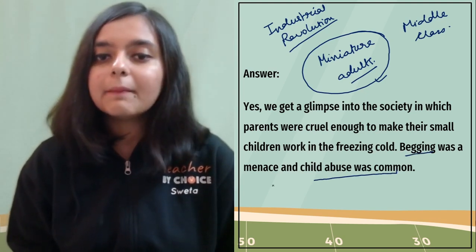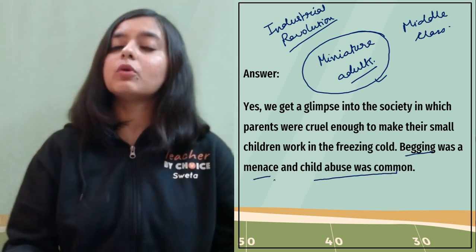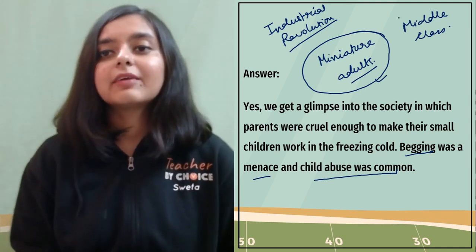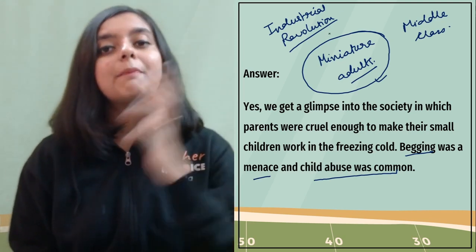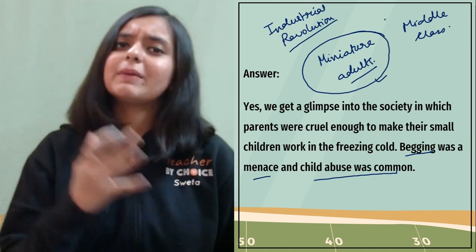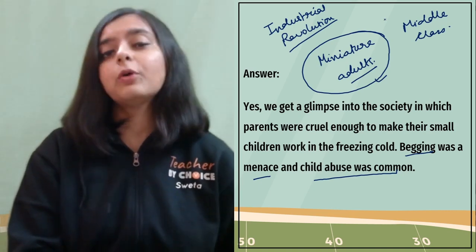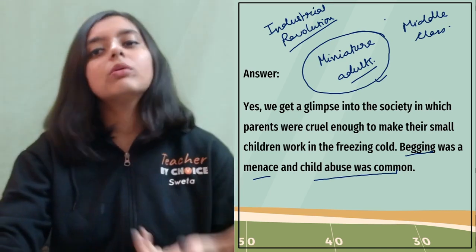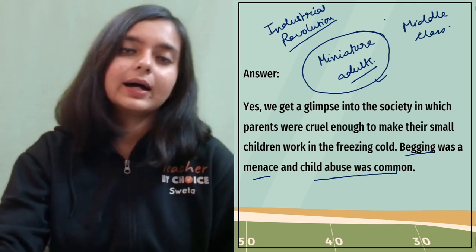Now, why was begging a menace? Because the poor became even more, I mean, they resorted to poverty even more, right? Because of the rise, all these industrial revolution, the impact of industrial revolution giving rise to the middle class and all that. I think you must have studied this in your history books as well, right? So the same thing, that is the common background that we are dealing with in this lesson.